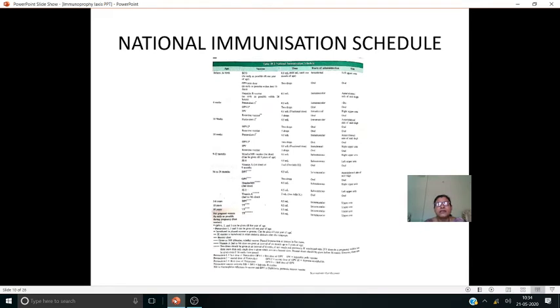And the national immunization schedule, it is in your microbiology books also. In the nursing foundation class also I have given the modified national immunization schedule. I think you all have written it. Here we can see at what age we are giving the vaccines, what type of vaccines, the quantity of the vaccine we have to give, the route of the vaccine, and the site of the vaccine, all clearly written here. It may not be visible to you, but you can see this well in your book.